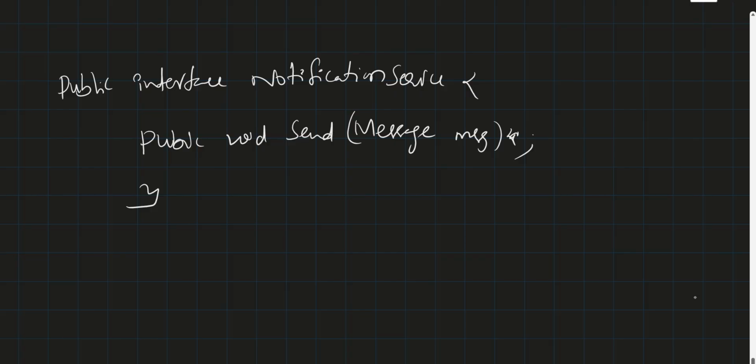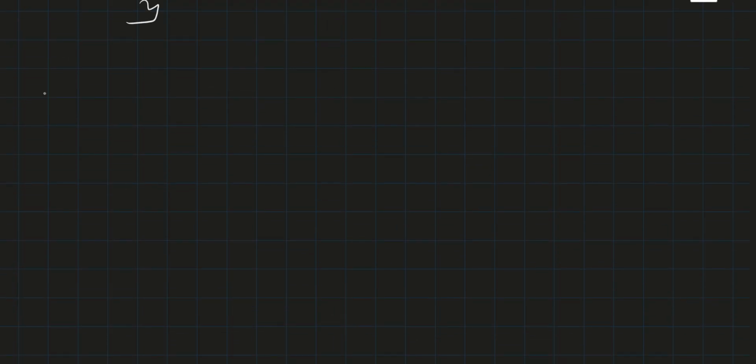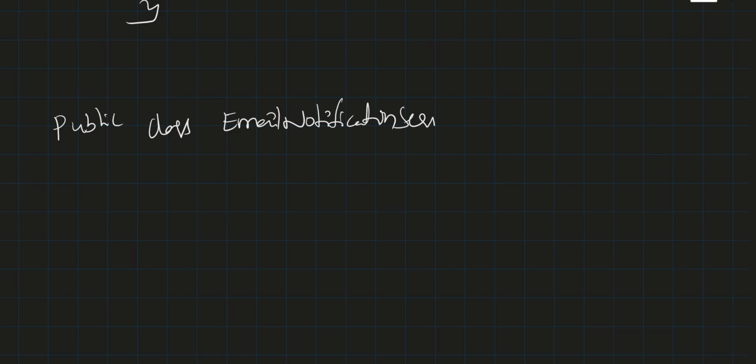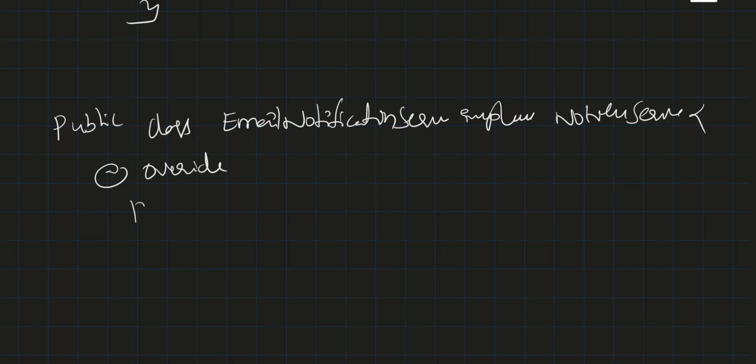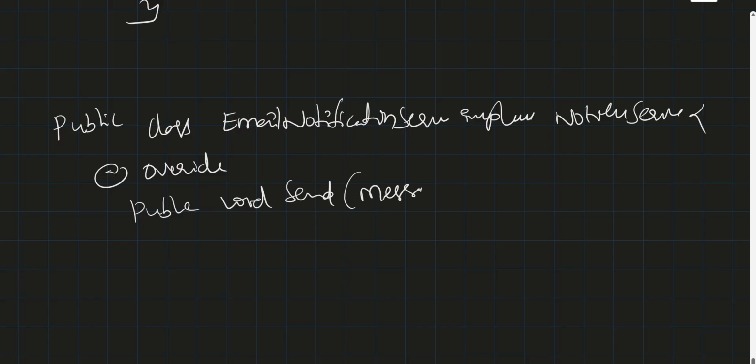Suppose there are already changes in production, like we have already integrated email for the service. So we already have an email class, EmailNotificationService, which implements NotificationService and overrides the send method, with void send taking a message as the parameter.